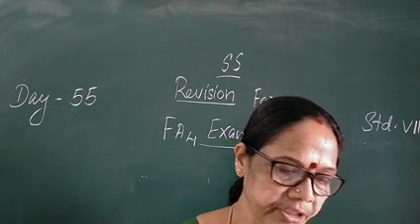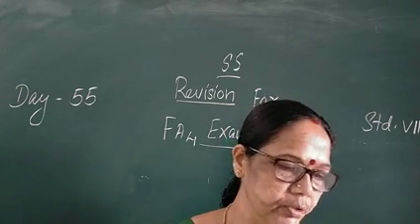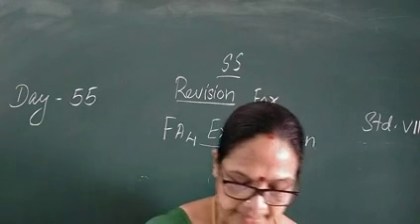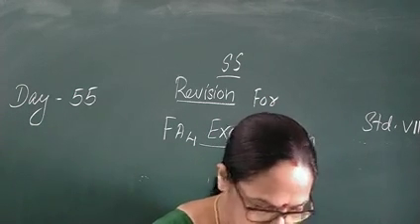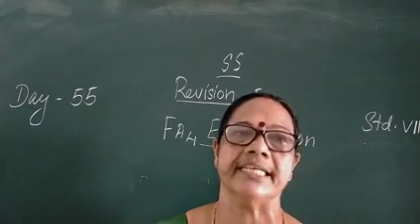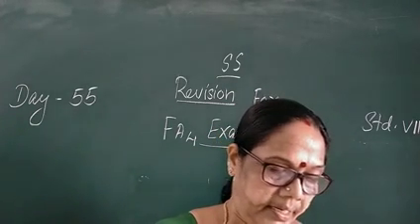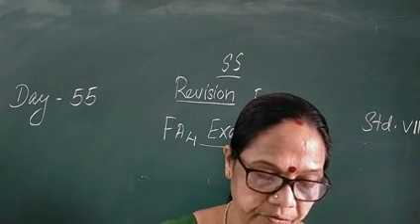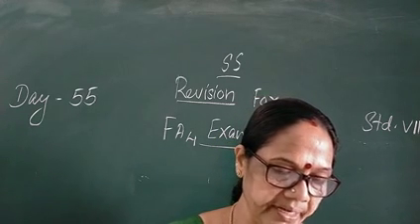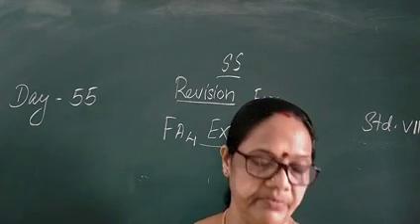Precipitation is the fall of moisture on the ground in the form of rainfall, snow, sleet and hailstones. Then second question, what is water cycle? Water cycle is the circulation of water through atmosphere, lithosphere, hydrosphere and then again atmosphere.